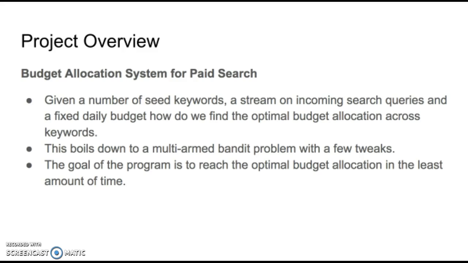For this project, I decided to make a budget allocation system for paid search. I felt like that married well with my background in both digital marketing and data engineering and machine learning. So essentially, the goal of the program is, given a number of seed keywords, an incoming stream of search queries, and a fixed daily budget, to find the optimal budget across all keywords. Essentially, this boils down to a multi-armed bandit problem with a few different tweaks. The ultimate goal is to maximize the money and find the most optimal budget allocation in the least amount of time.